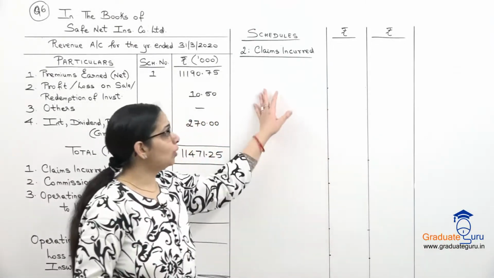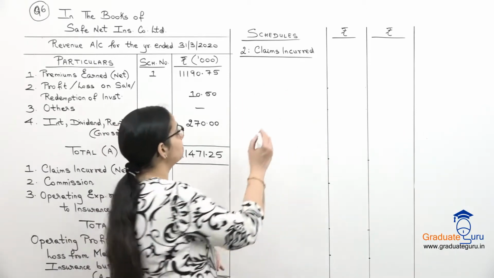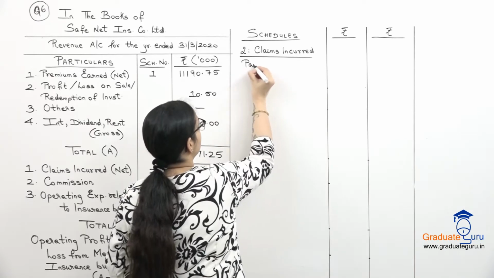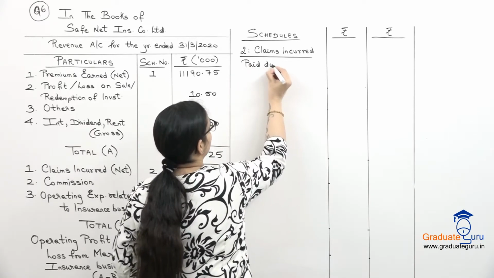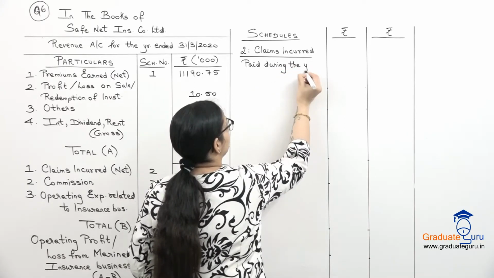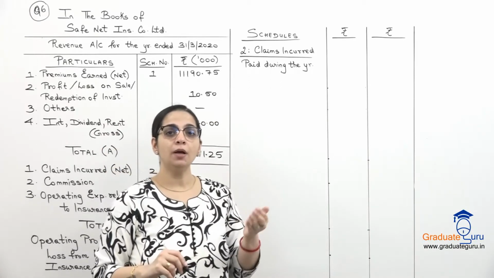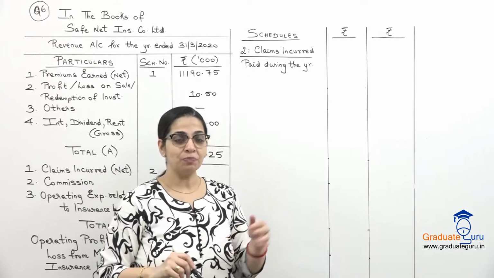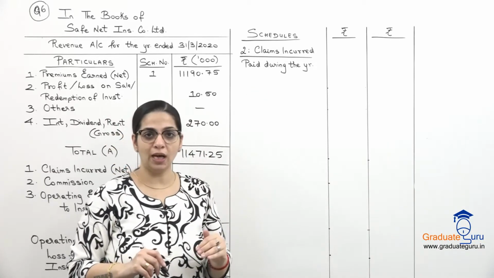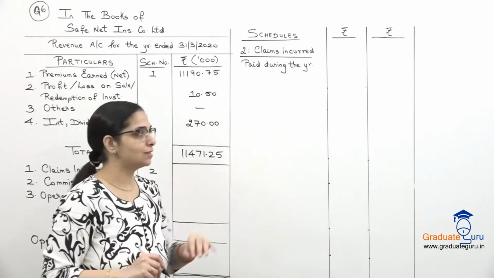So now let's go to our second schedule for claims incurred. This is our expense side. Here the format is slightly different. We start with paid during the year. I had already explained to you, here it is not direct plus accepted minus ceded. Here it is paid plus closing outstanding minus opening outstanding. But within this we will show our direct, reinsurance etc.